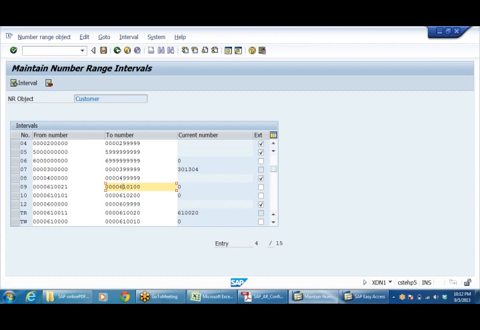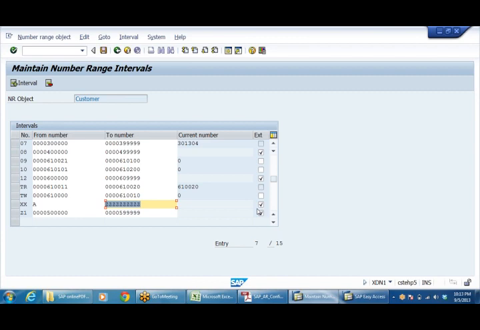If you want customer numbers of a different type, maybe half a dozen digits, where 2 digits are going to be used for area code, 2 digits for the product code, something like that they'll define. In such a case, sometimes I may be using alphanumeric also. So I have to use standard A to Z whenever you want to use alphanumeric. And here there is a checkbox. When you find the checkbox here, this is external number range. External number range means externally, whenever you are going to create a customer master card, you have to give a number. The system will not generate it from inside.